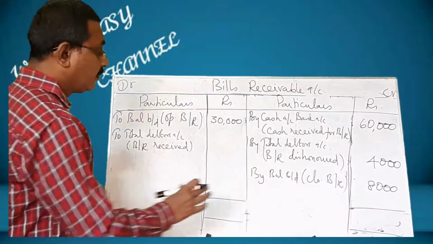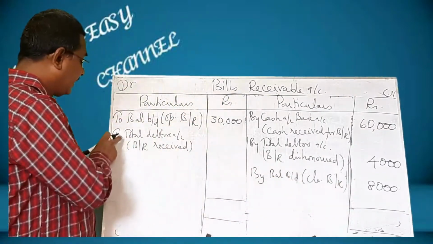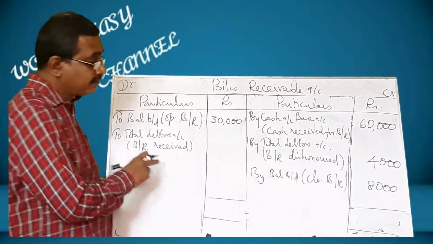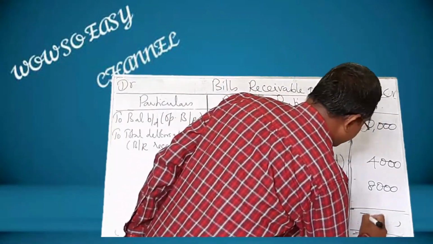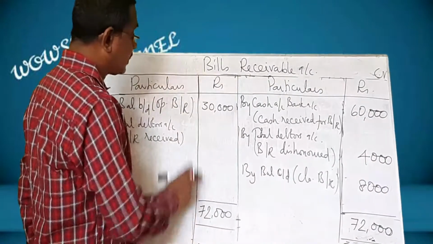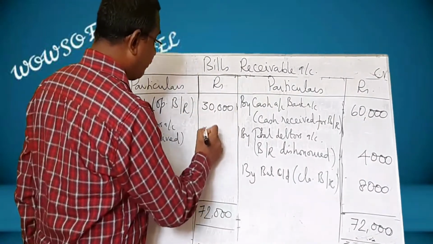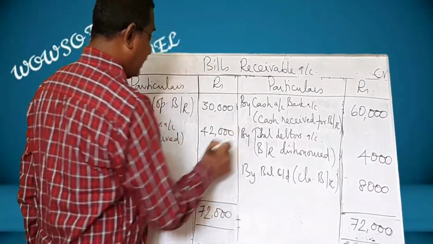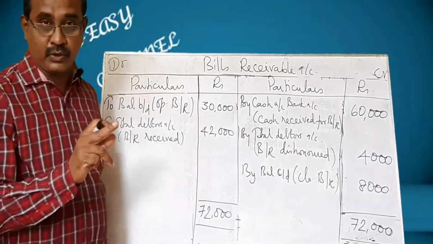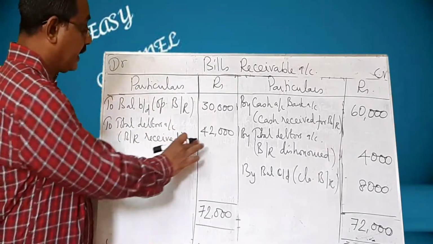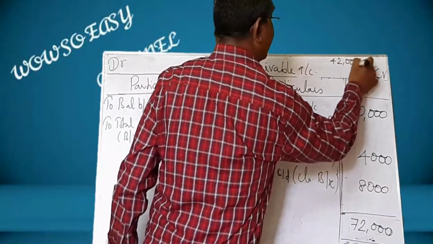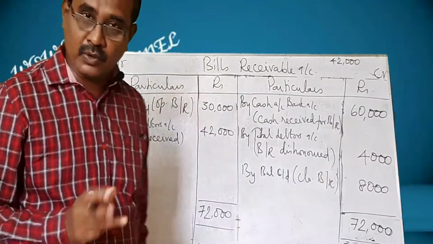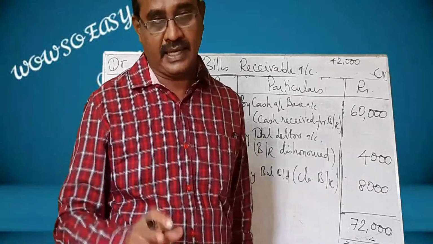Now when you balance these two, you will get the bills receivable received. The total shall be 60, 64, 72. From this 72,000, subtract 30,000, you will get 42,000, and this 42,000 will be taken to total debtors account. Remember, this 42,000 will be taken to total debtors account. Let us prepare total debtors account and find out the credit sales.